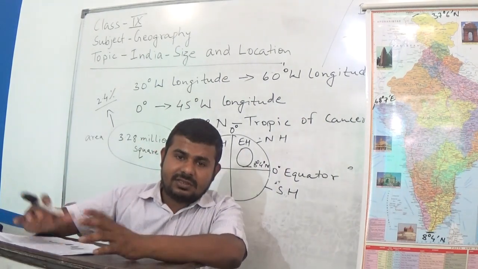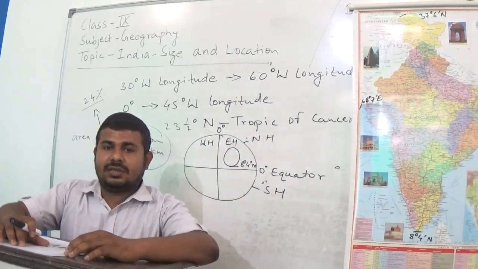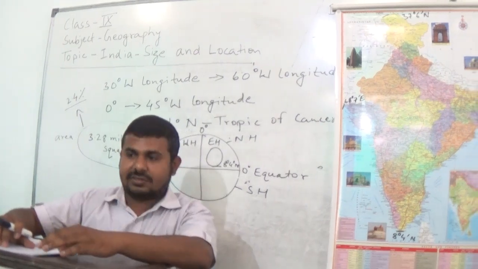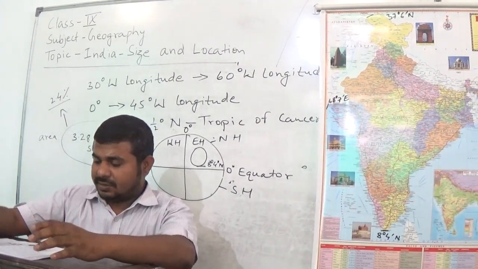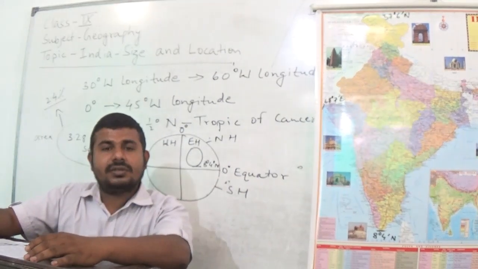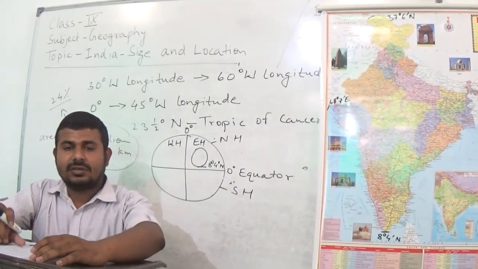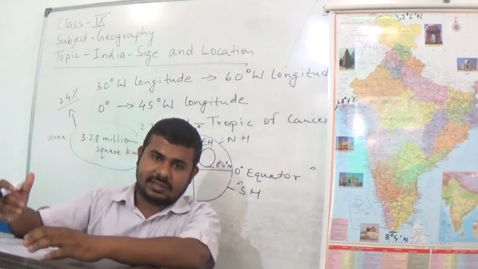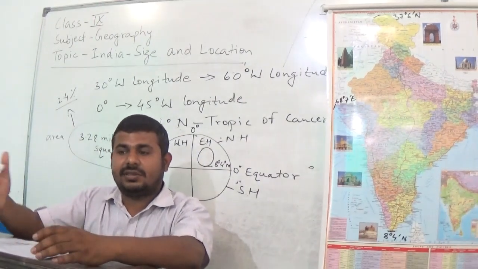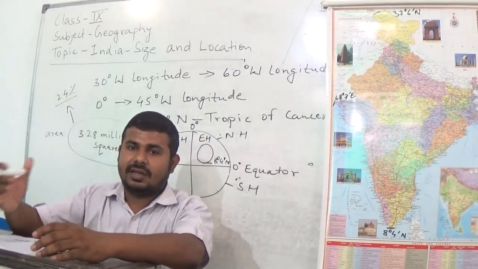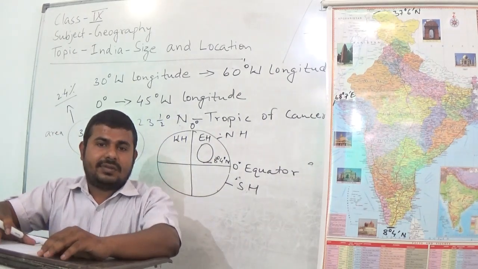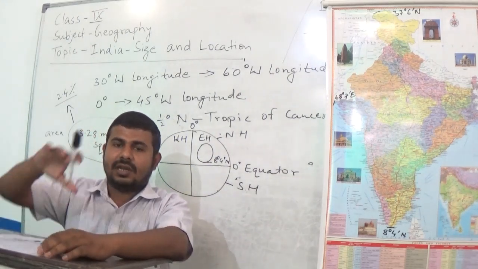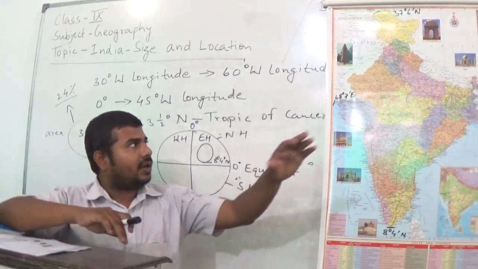India is, as you know, the seventh largest country in the world, and this is also given in your book. In the picture of your book, you can see the largest country is Russia and the seventh largest country is India in the world.